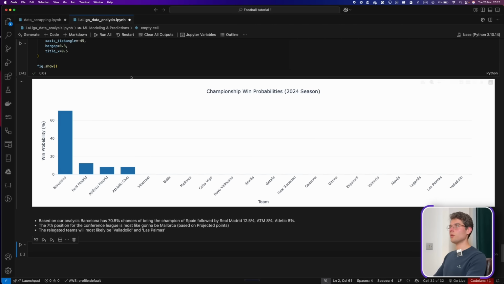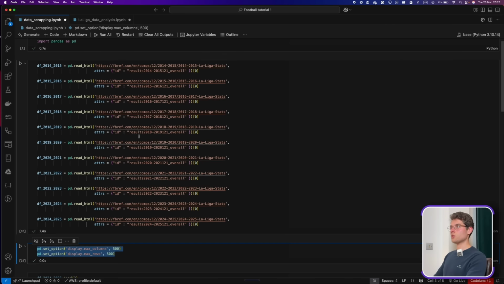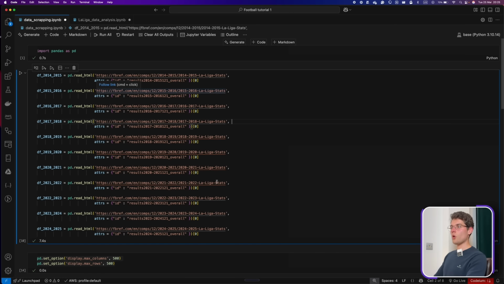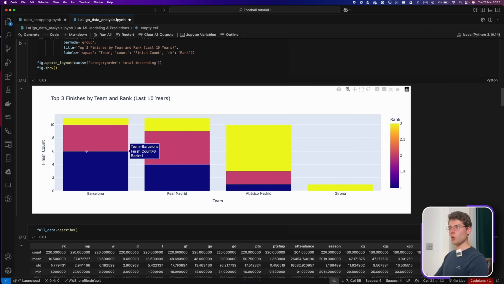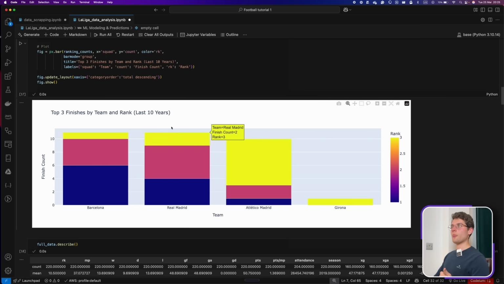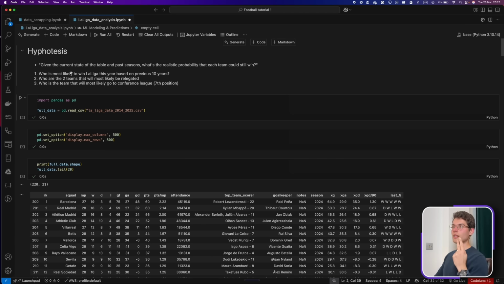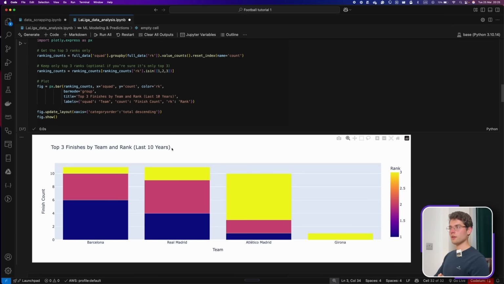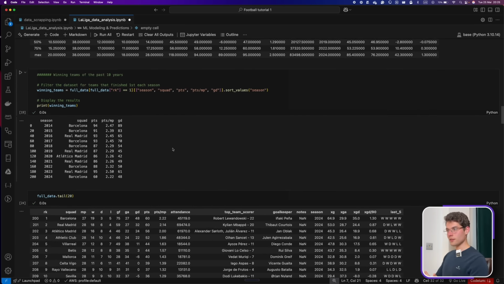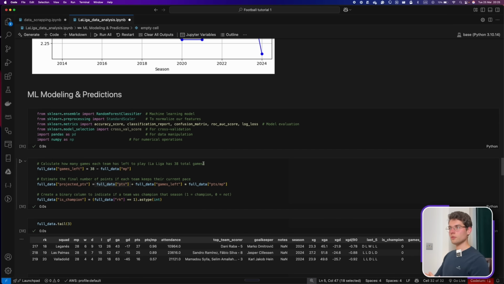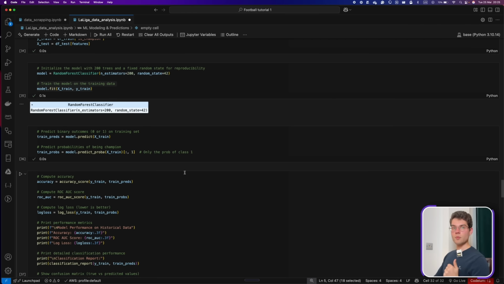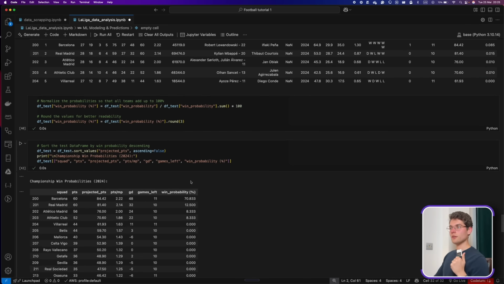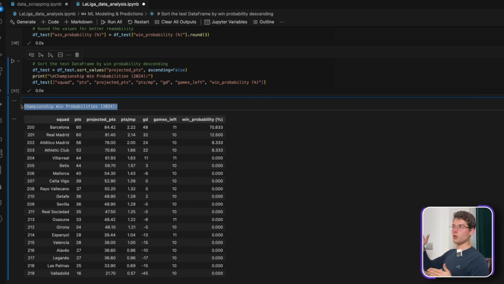And here we have it now. We did a full data science end-to-end project. We scraped our own data, we brought it in, we cleaned it, then we explored our data set and visualized it. Before that, we put our hypotheses and assumptions, then we explored the data, visualized it, analyzed it, then we built a machine learning model using a random forest classifier, and we used a probabilistic model so that we can predict which teams are going to be ranked from 1 to 20 by the end of this season.